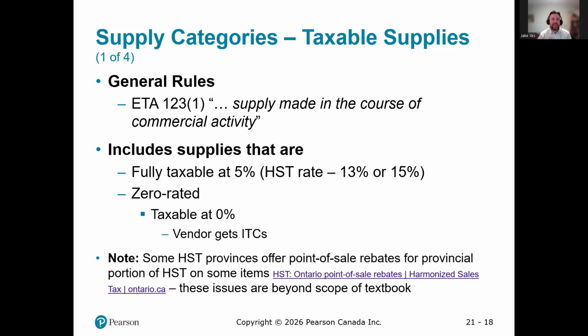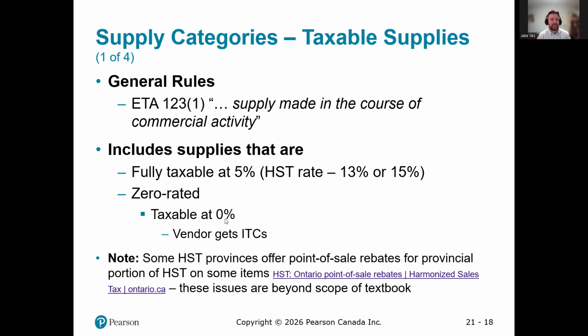But they can't just say no sales tax, because if they did that, the business would not be able to claim the ITCs. ITCs are sales tax spent on the purchases, the costs associated with the item sold, while sales tax is collected on the sale. So by zero rating these products, they do charge sales tax.